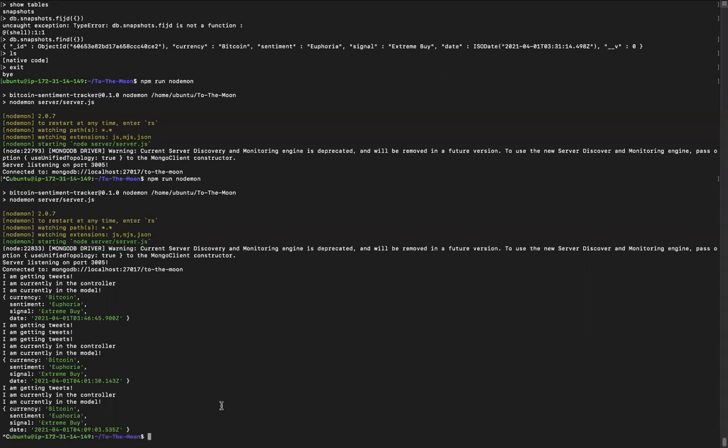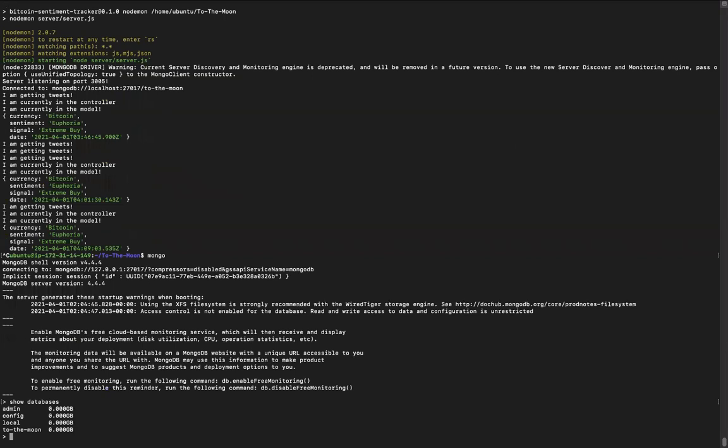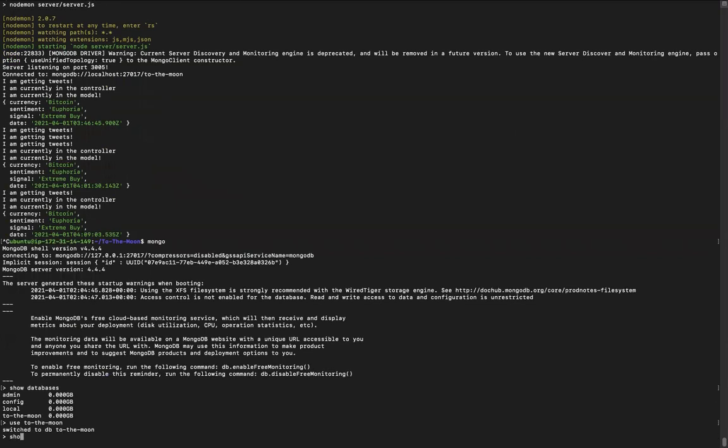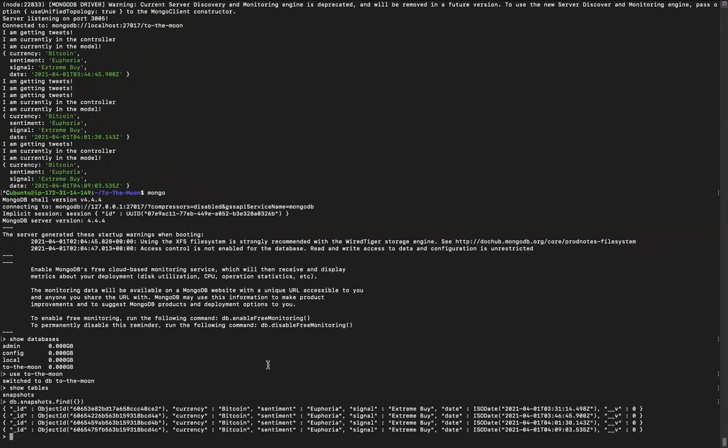I think what I'd like to show you now briefly is that there's actually a database up here. So To the Moon is the database. I'll just briefly show you that these snapshots are being inserted and what they look like. So they have an ID, they have the specific currency that was chosen, the sentiment, the signal, and a new data structure, which is created whenever they click that button.